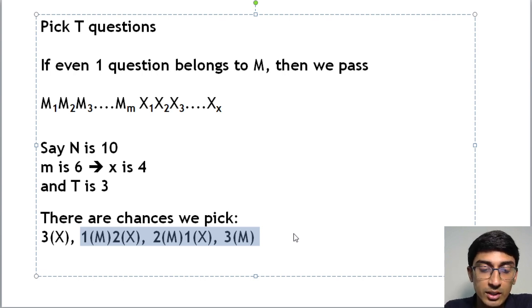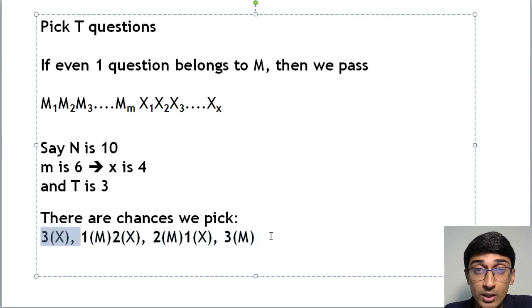Let's come here. There are cases where I could select either no questions that I know or some questions that I know. Now this is the case 1m, 2m and 3m. So in this case my probability of passing is actually 3 by 4, right? And it's actually not even 3 by 4, I'm sorry for that. It's not 3 by 4 because the way of selecting x questions is different. I should be able to select 3 x questions, and there are 4 questions, so there are that many number of ways of selecting.